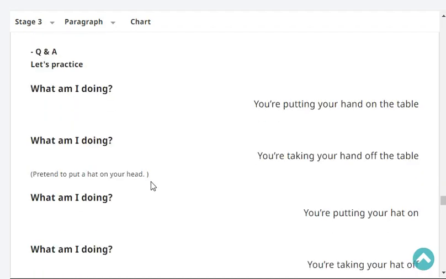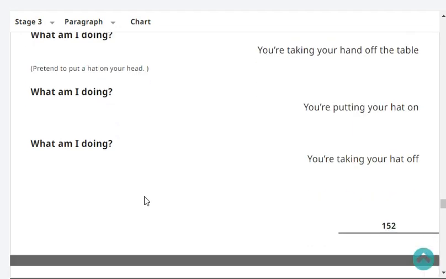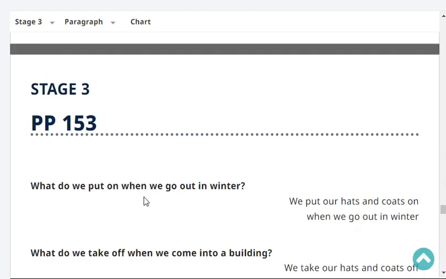Okay, let's practice. What am I doing? You're putting your hand on the table. What am I doing? You're taking your hand off the table. Wait, what am I doing? You're putting your hat on your head. What am I doing? You're taking your hat off your head. Very good.